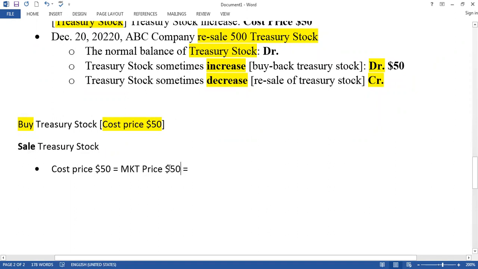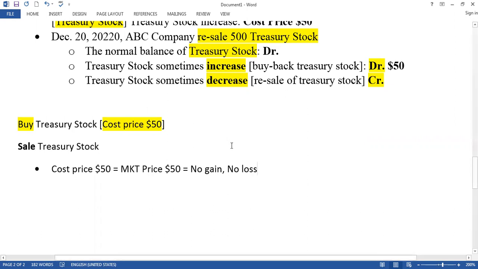So if you receive cash $50 and your cost price is also $50, what information can we write here? No gain, no loss, right? Why no gain, no loss? Because you buy treasury stock by paying $50, and when you sell it, you receive also $50. So you do not have any gain, you don't have any loss.